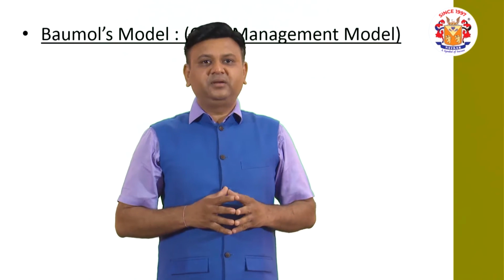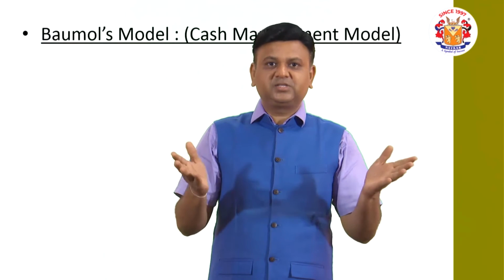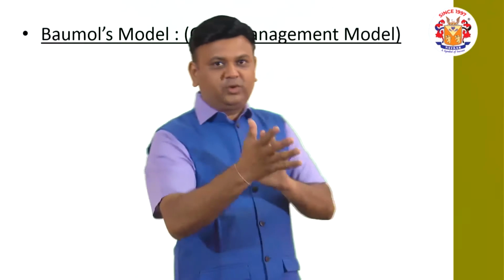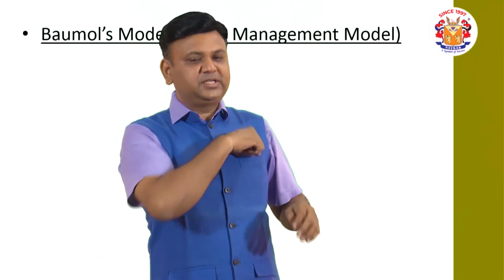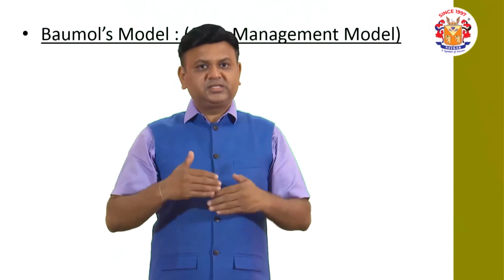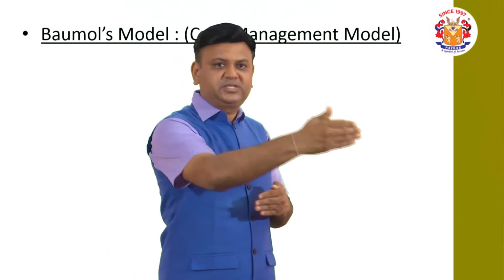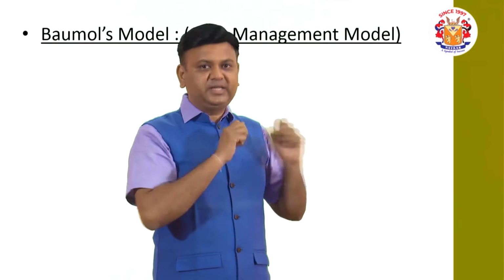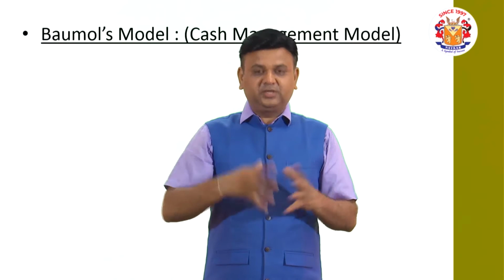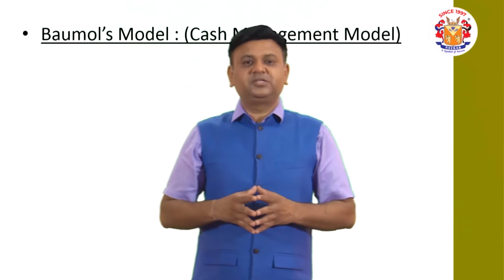The second assumption is that whatever the expenses of the company, which are evenly spread, and whatever amount we are going to spend throughout the year, is available with us at the beginning of the year. It means that if the expense of the company is 36 lakhs in a year, starting from January to December, then the assumption is made that the entire fund is available with us on 1st of January. That is an assumption made over here.